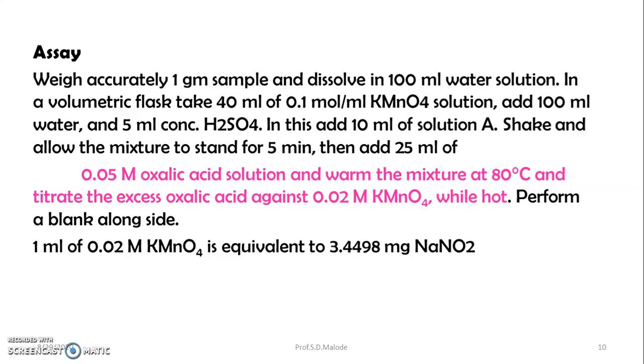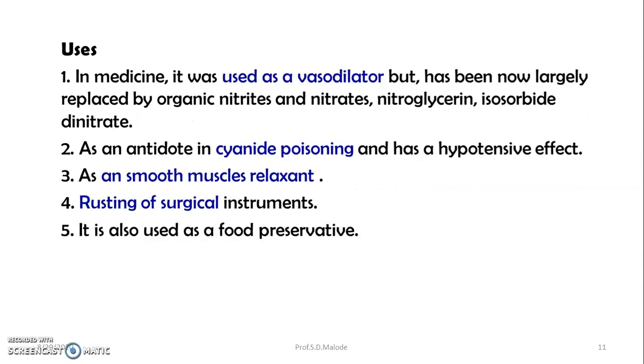Then add 25 ml of 0.05 molar oxalic acid solution, warm the mixture to 80 degrees, and titrate the excess oxalic acid against 0.02 molar KMnO4 while hot. Perform a blank alongside. 1 ml of 0.02 molar KMnO4 is equivalent to 3.4498 mg of sodium nitrite.